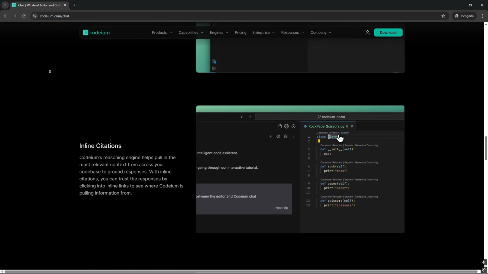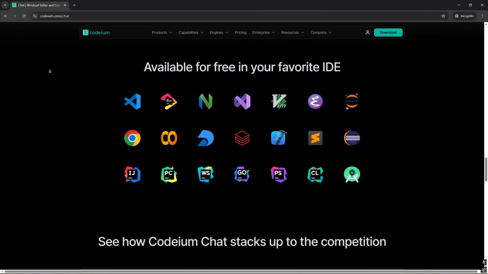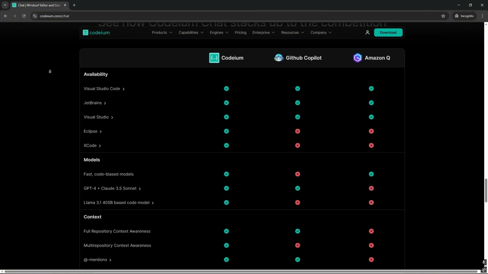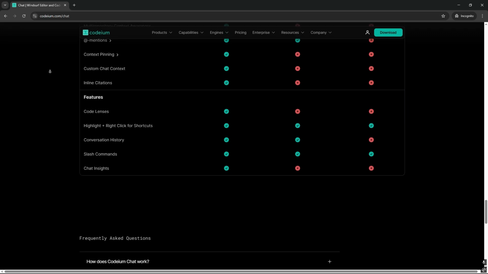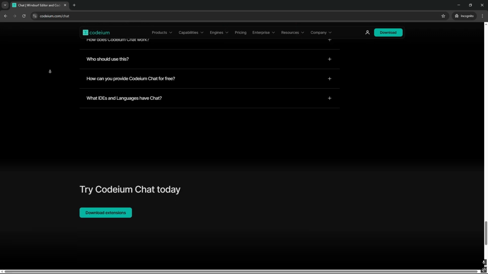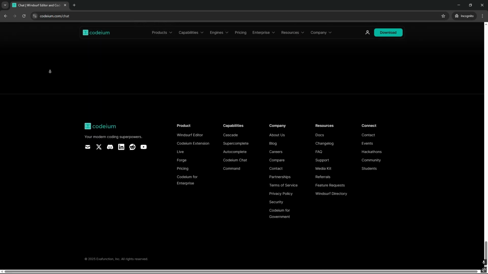However, the lack of diffs is a notable limitation that needs to be addressed. As LLM technology continues to advance, Windsurf AI has the potential to become an indispensable tool for developers.